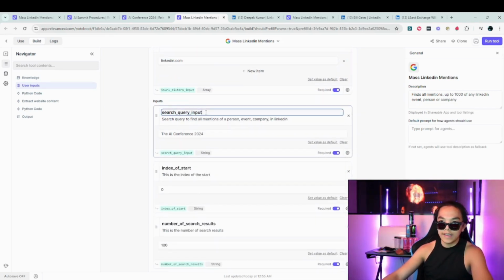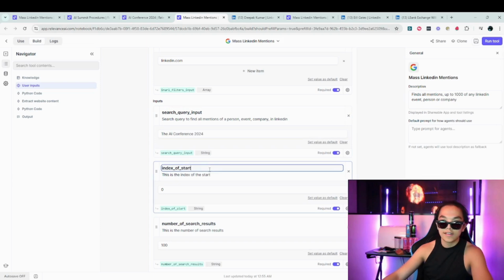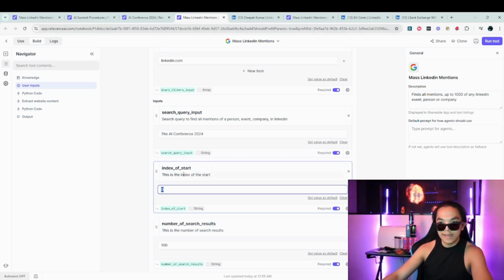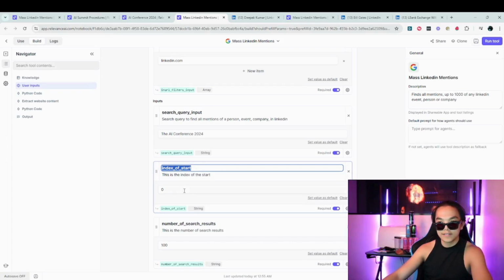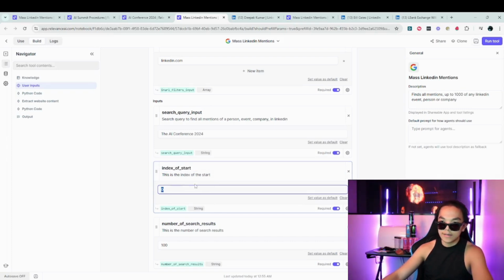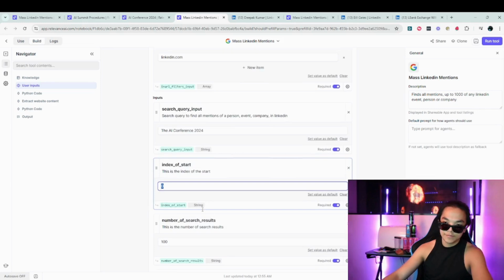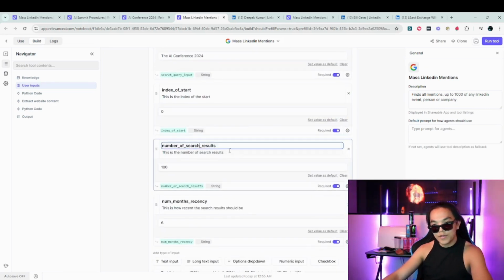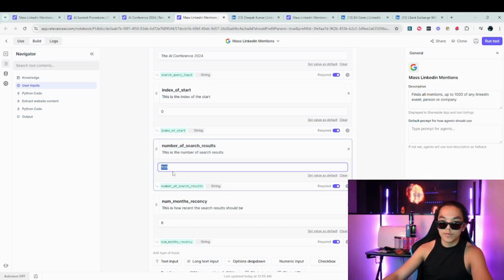Now we go on to the agent, the robot inputs. So the search query input is going to be our event of choice. The index of start. So all this means is, for example, if this were a 10, then you'd exclude the first 10 results and return everything afterwards. At the moment, we'll stick with 0 for this. Now this over here, this is the number of search results. This is how many things you actually want. Maximum of 100, so we'll put in 100 for that.